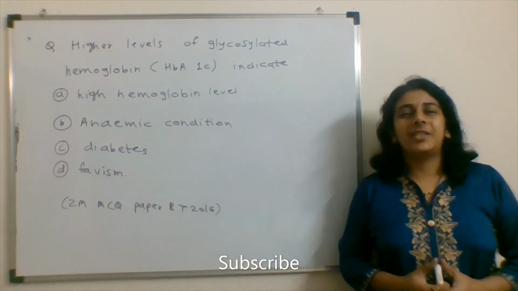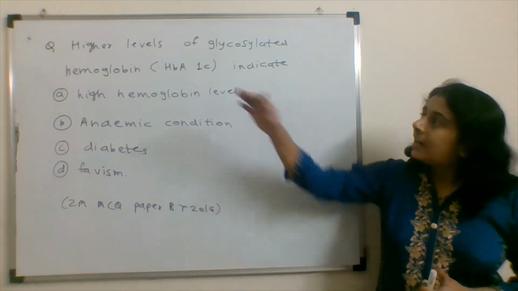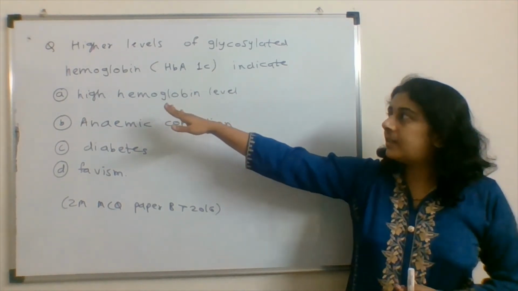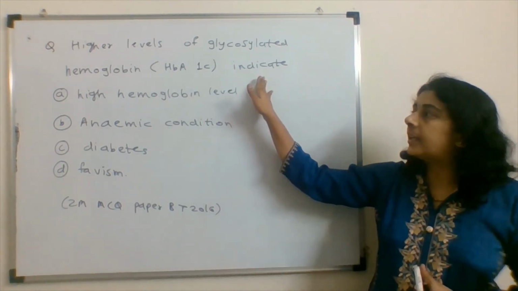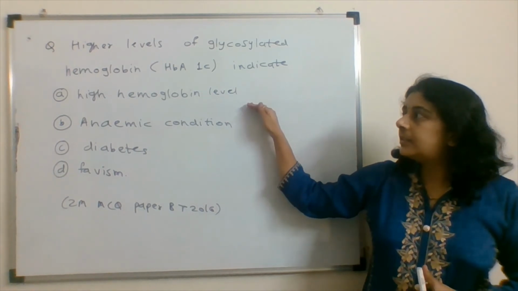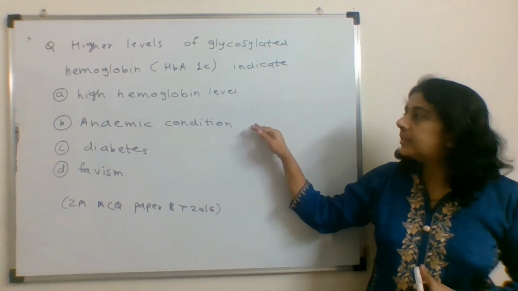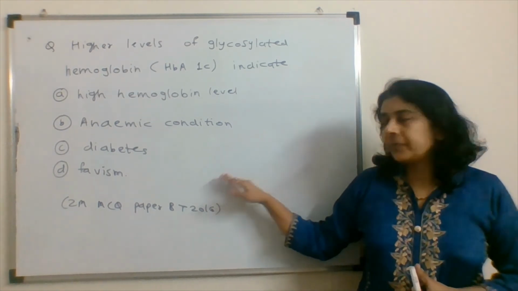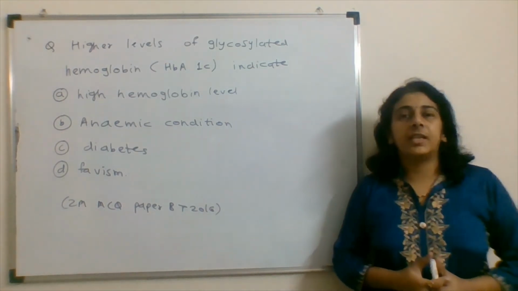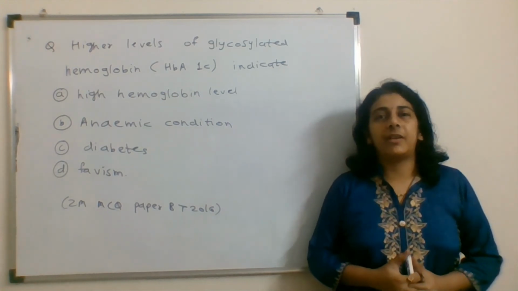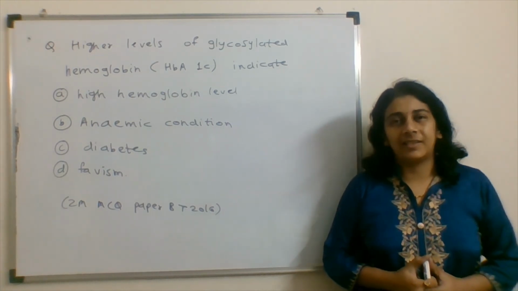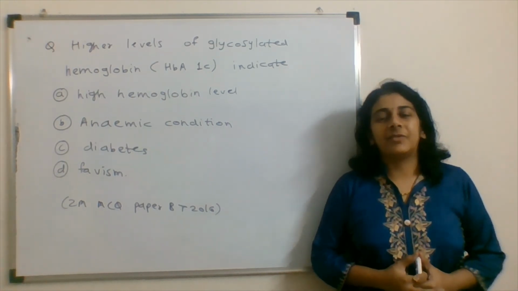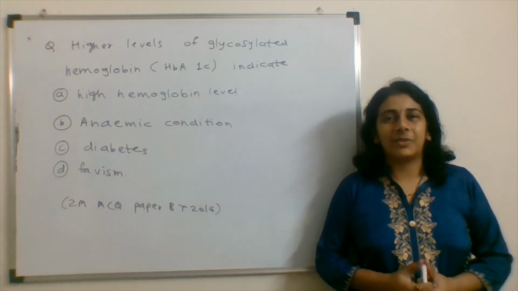Now let's have a question for my next video. Higher levels of glycosylated hemoglobin indicate: high hemoglobin level, anemic condition, diabetes, or polycythemia. This is a 2-mark MCQ type question from the Biotechnology paper of 2016. We'll discuss this question in my next video.